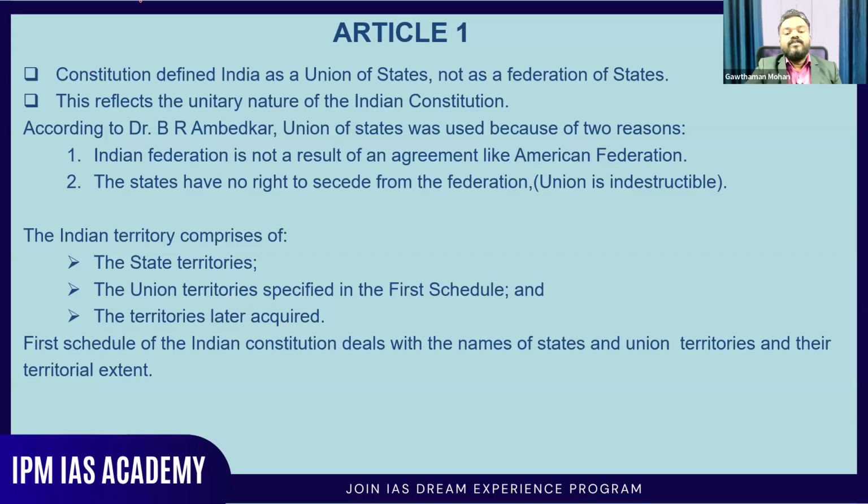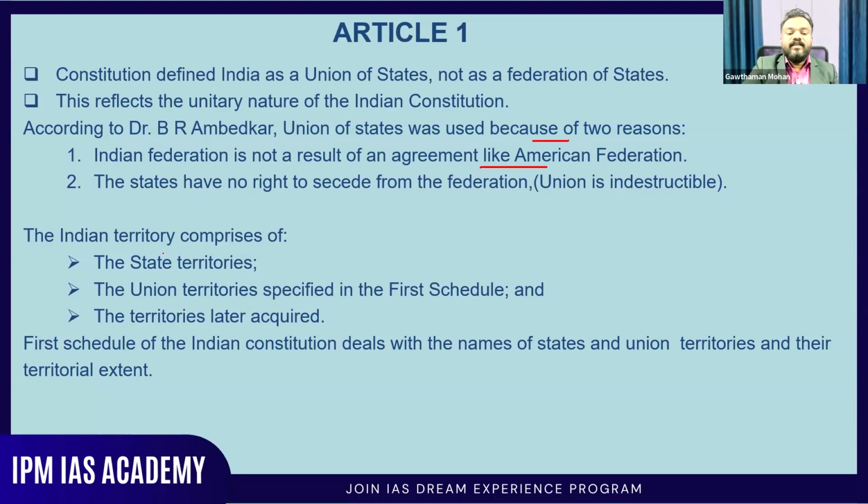According to Dr. B.R. Ambedkar, the Union of States was used because of 2 reasons. One, the Indian Federation is not a result of an agreement like the American Federation. The American Federation was formed based on an agreement. All the states in America became a part of that federation through an agreement, and they have the right to secede from it also. But here our union is indestructible, so that they cannot go out of the union.